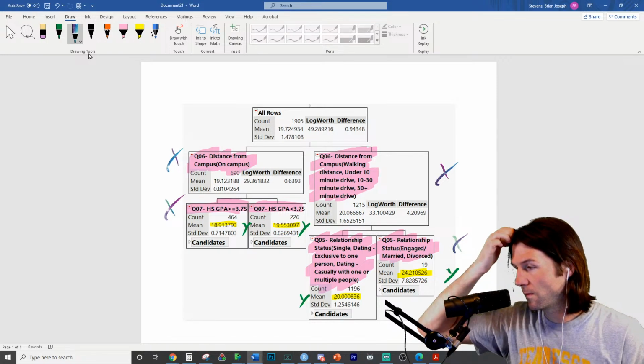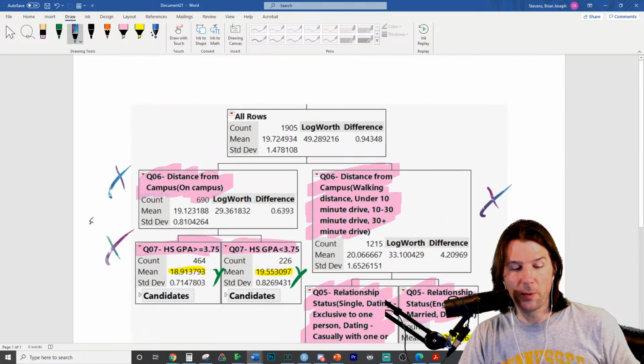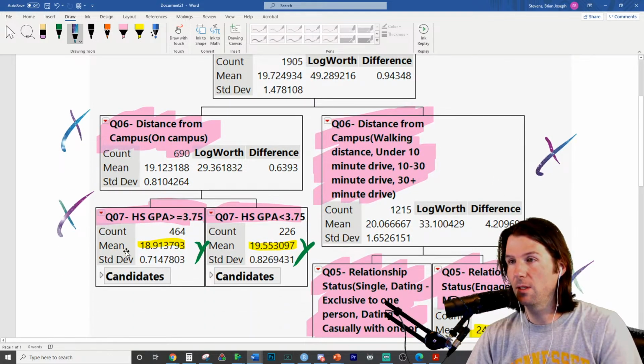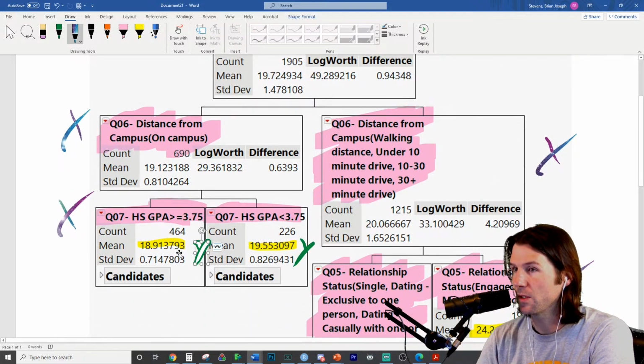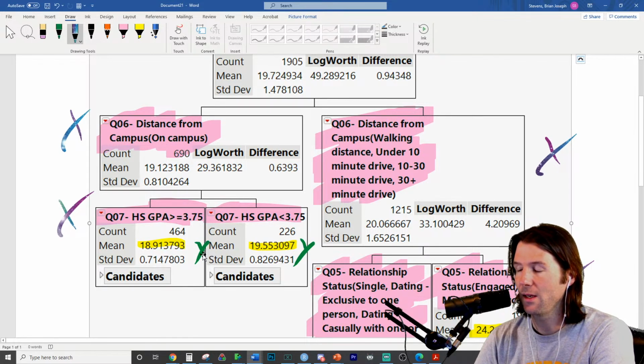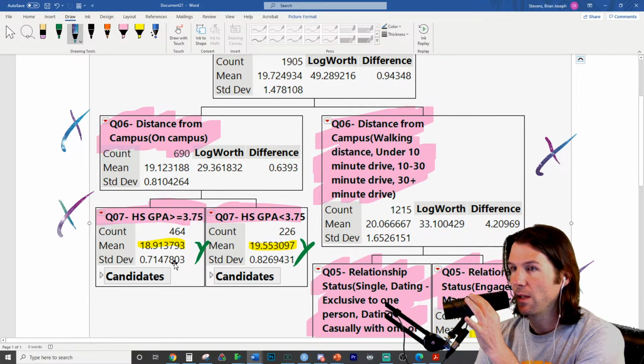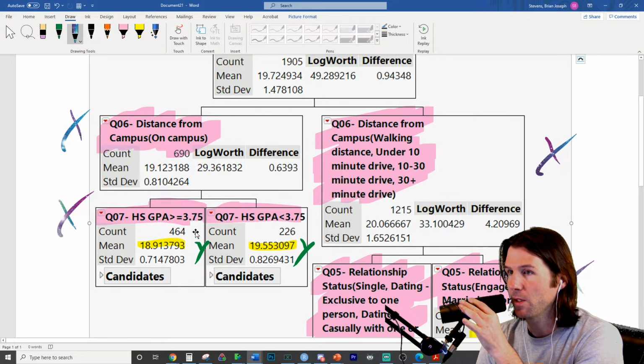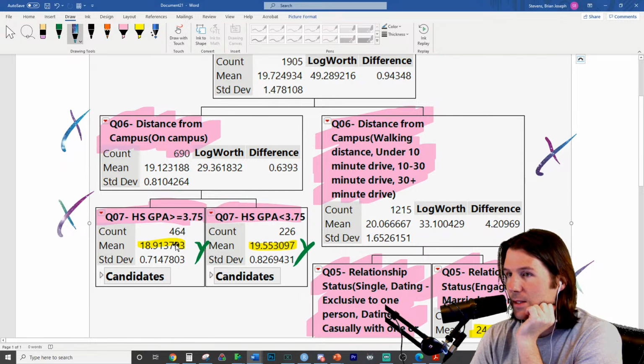Exactly, because that's the mean of that group. Because this is the Y variable right here. This variable right here is the Y variable of interest. Does that make sense? And now tell me about the X variables that led down to this group having an 18.9. There are 464 people in this group, and this is the mean of the group. So tell me about the X characteristics that led down to them.